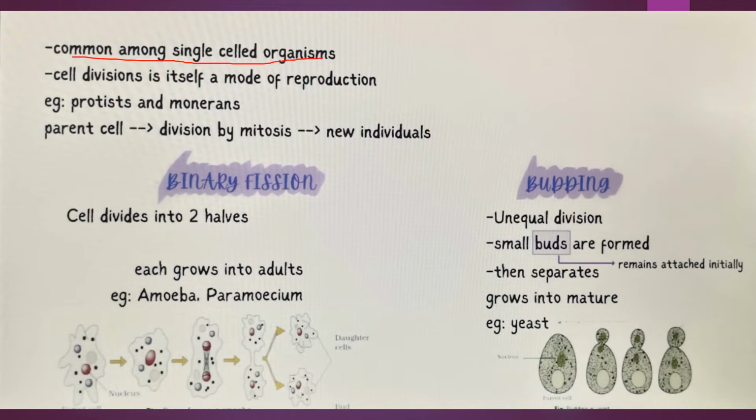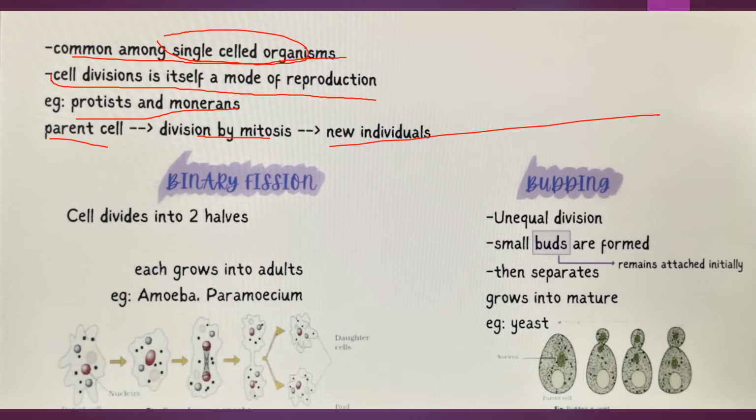Clones and asexual reproduction are common among single-celled organisms. Cell division is itself a mode of reproduction over here. We can give the example of protists and monerans. So parental cell division happens by mitosis, and then our new individuals are formed.